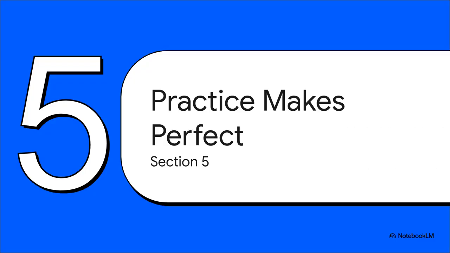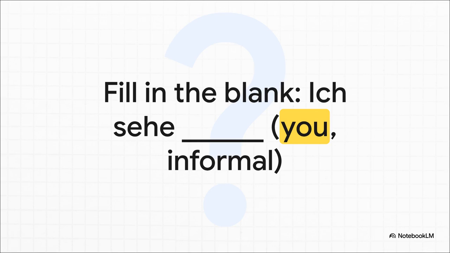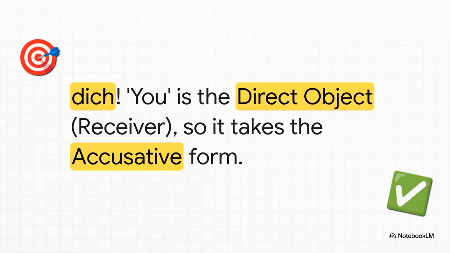Okay, enough theory. The best way to get good at solving these cases is to just get some practice. So let's put your new detective skills to the test with a few quick examples. So ask yourself the question, what's the job of you in this sentence? Who is doing the seeing and who is being seen? Yes, exactly. I am the doer, and you are directly receiving the action of being seen. That is the receiver job, which means you need the accusative form, dich. Nicely done.